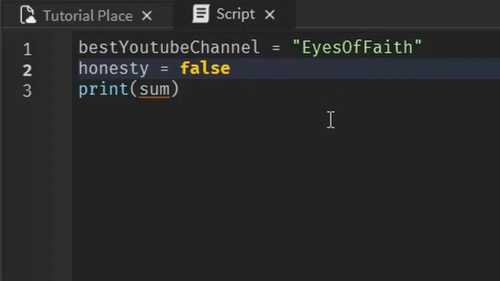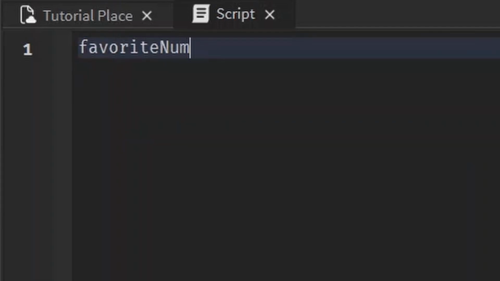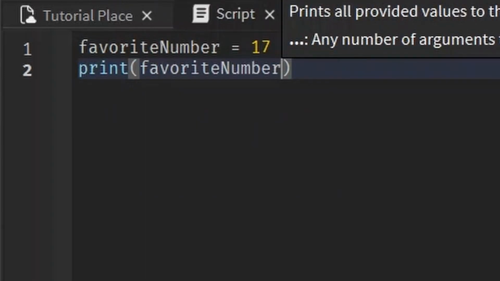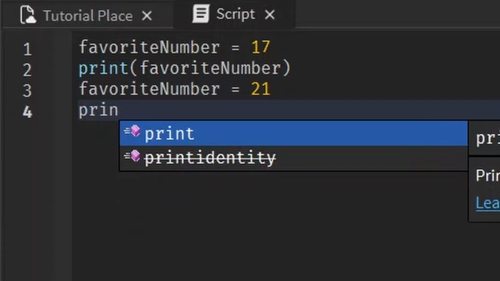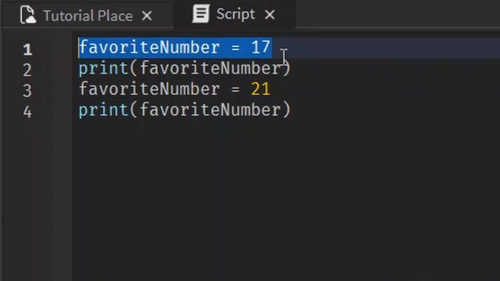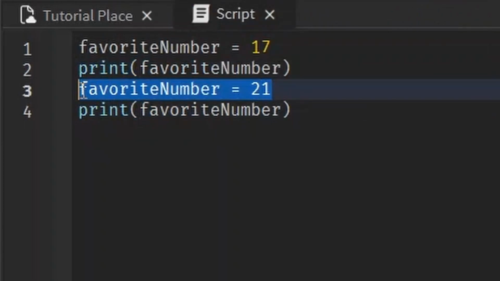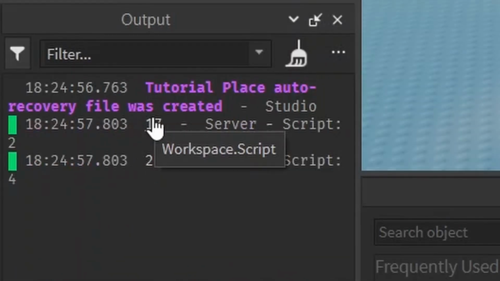Camel. Variables can also be changed. That is what their names mean, variable, able to vary. For example, if we make favorite number equal to 17, and then we print out favorite number, we can later set it equal to something else like 21 and then print the same variable. Even though we are printing the same variable, we changed it. First we set it equal to 17 and then we printed out that variable while it was equal to 17. Then we changed that variable to equal 21 and we printed out that variable while it was equal to 21. So that's why it prints 17 and then 21.